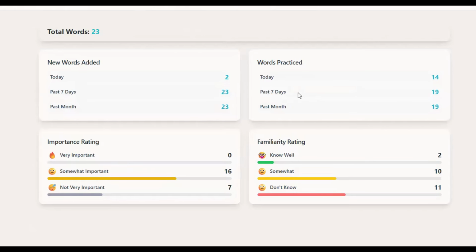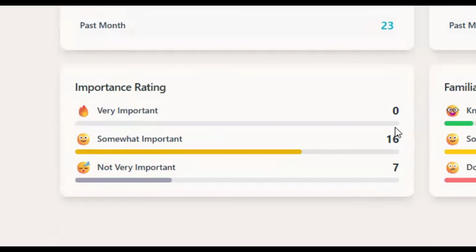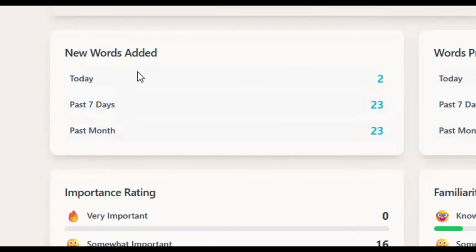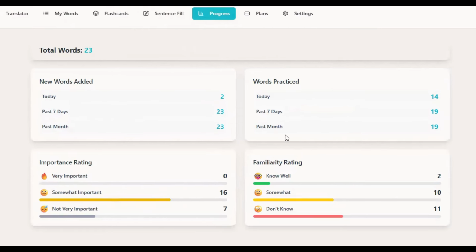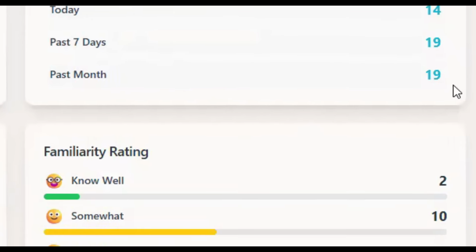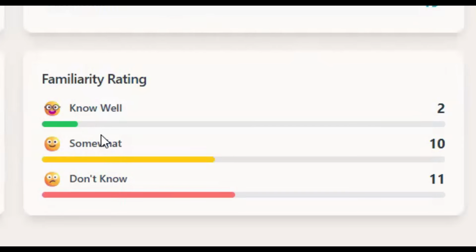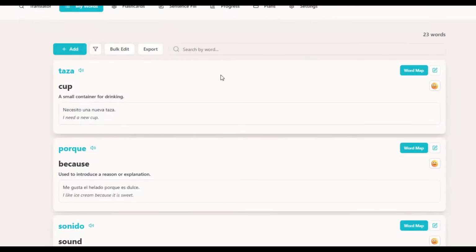So you can see your progress, importance rating. You can make words important or not important, the ones that you really want to learn. So this is day two, look. Words practiced and familiarity rating. So you can see how well you know words, how you know them somewhat, and the ones that you don't know. So there you have it.